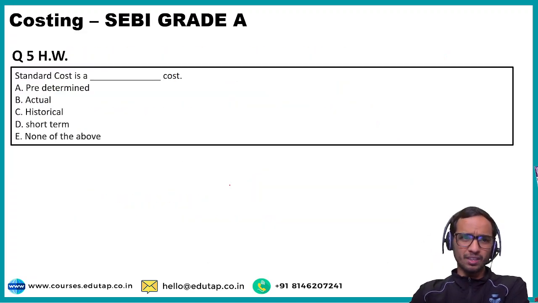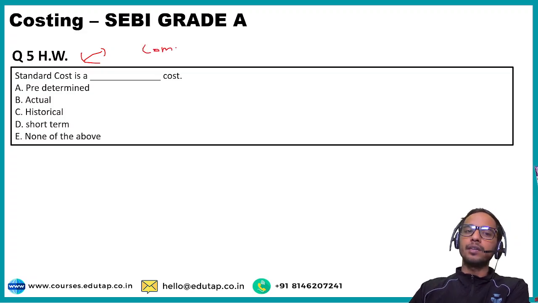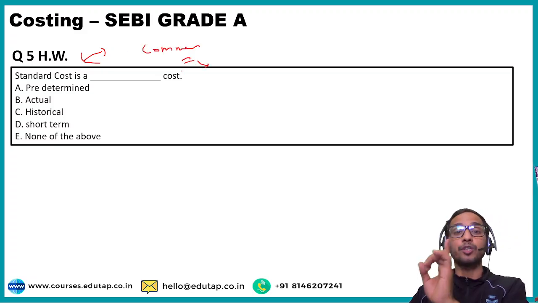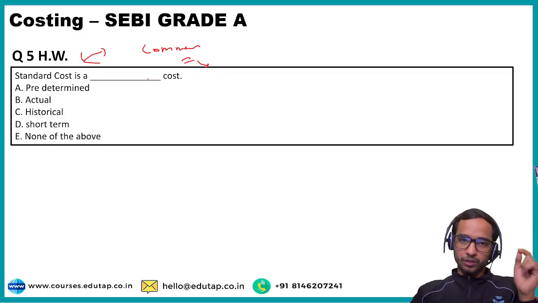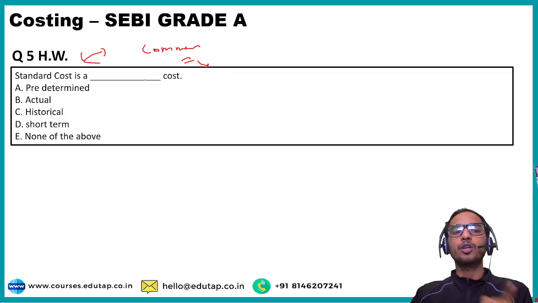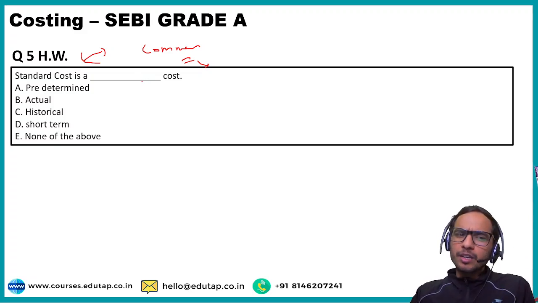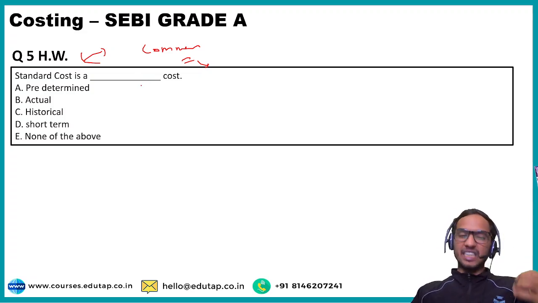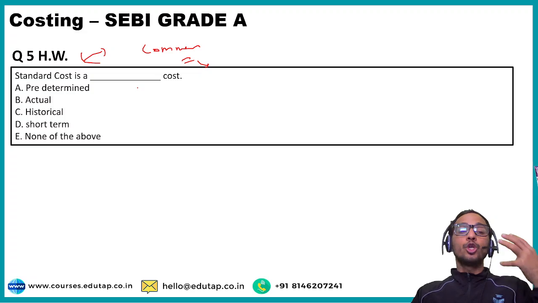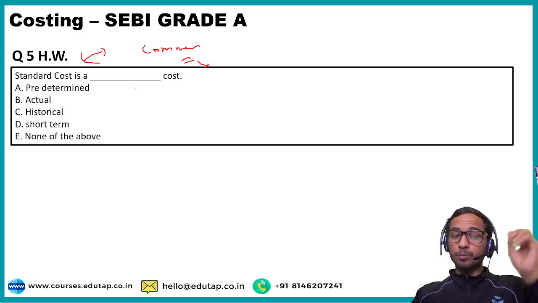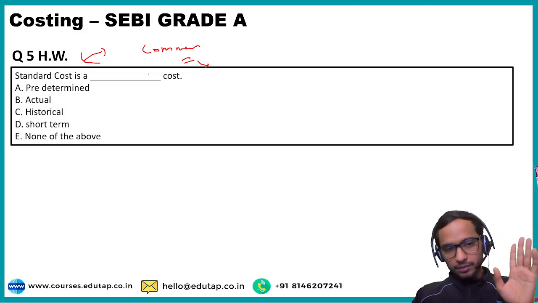Okay. Now let's talk about the homework question. So you have to comment in the comment section what is the answer as per you. What is the appropriate answer for this particular question? Question says standard cost is a dash cost. Is it a predetermined cost? Is it an actual cost? Is it a historical cost? Or is it a short-term cost? So what is the most appropriate answer here? You have to comment, right?